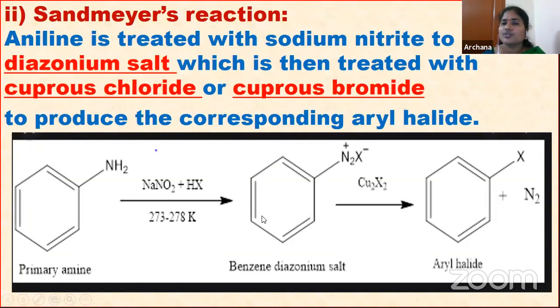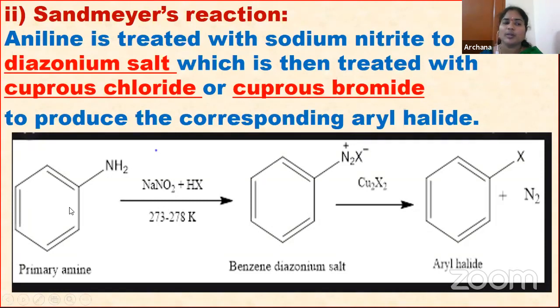This diazonium salt, once again treated with cuprous chloride or cuprous bromide, gives the aryl halides, chlorobenzene or bromobenzene, and there is a removal of which one? Nitrogen gas is released. So this is about the Sandmeyer reaction.